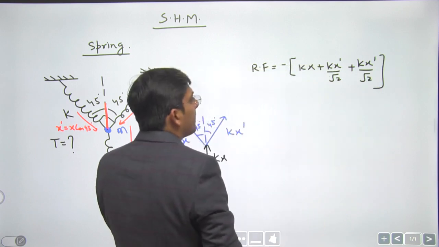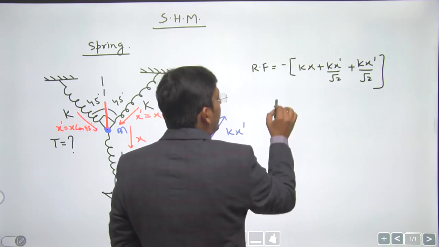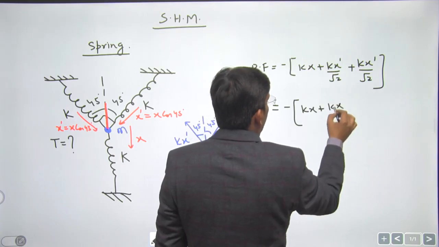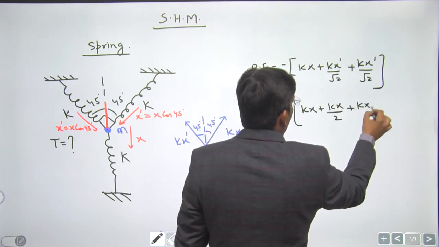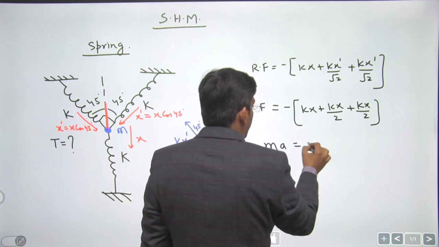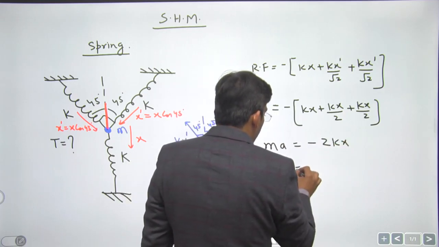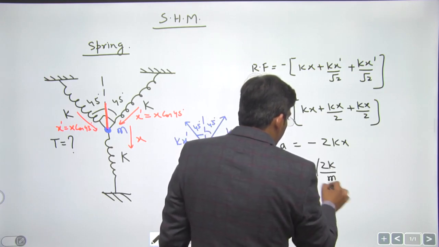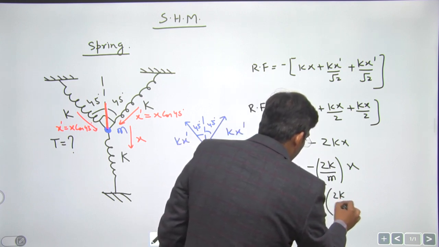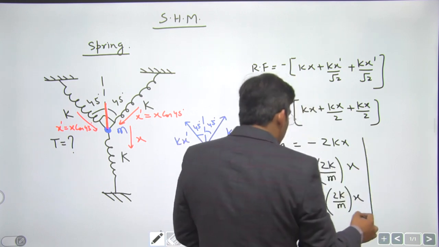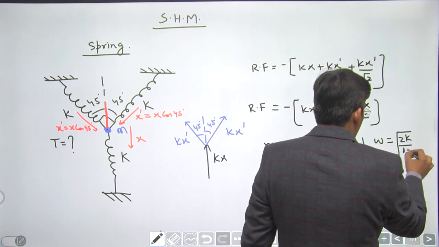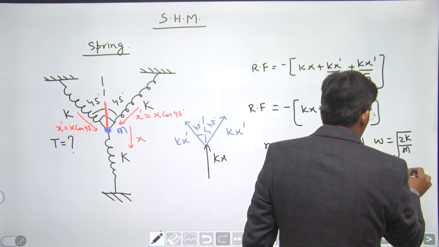Now just replace the value of x dash, which is x by root 2. Root 2 into root 2 becomes 2, root 2 into root 2 becomes 2. This is the restoring force. This is ma, which becomes minus 2kx. Acceleration comes out to be minus 2k by m into x. Comparing with minus omega square x, omega is going to be under root 2k by m. And I expect the time period to be 2 pi divided by omega.